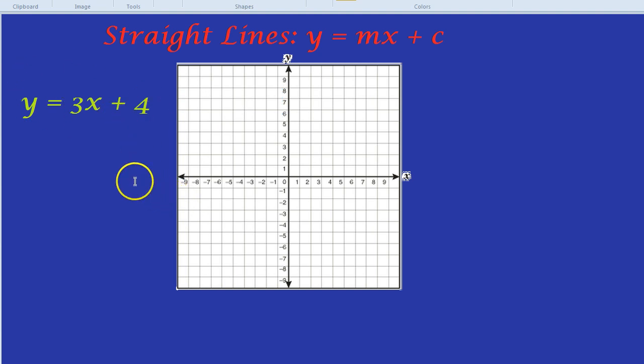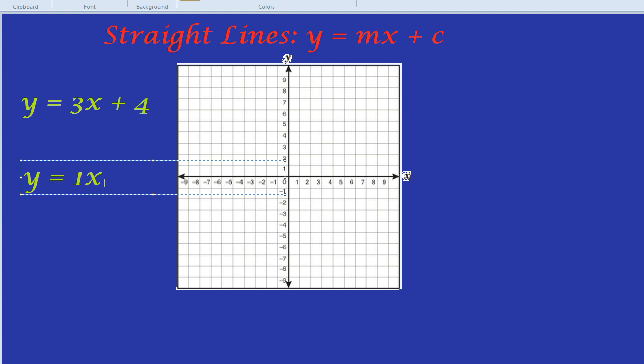First, let's focus on this number next to the x. And to do that, I'm going to look at a simpler example just very quickly. Something like y equals x. In other words, y equals 1x. Whenever we have just an x, we can write x. We don't need to write 1x. But for this example, I'll have a 1x.